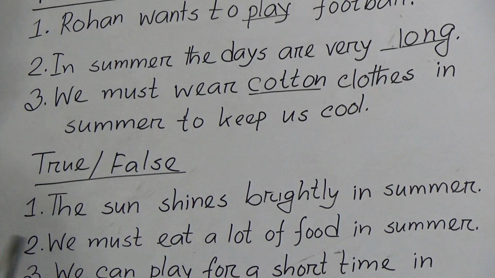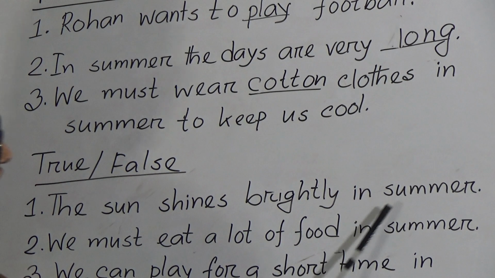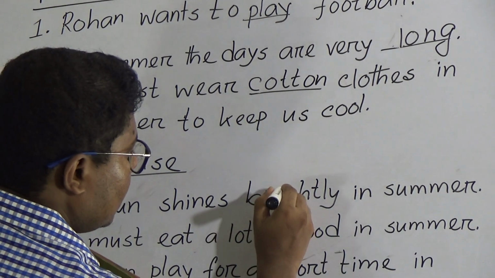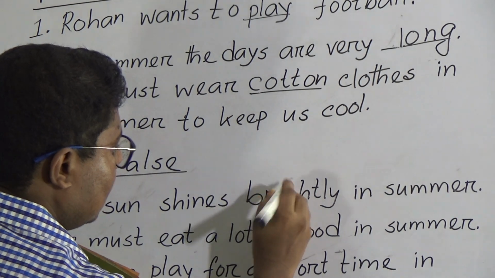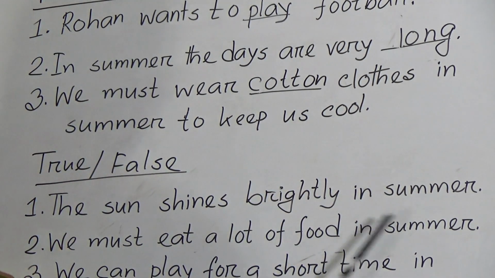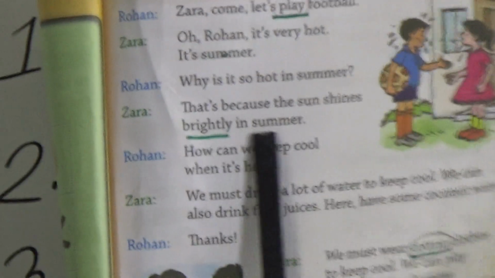True, false? Number 1, the sun shines brightly in summer. Is it true or false? Guess everyone. If you come to the book, you can see this page.